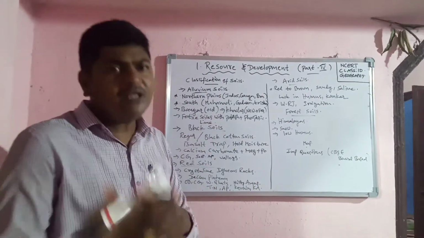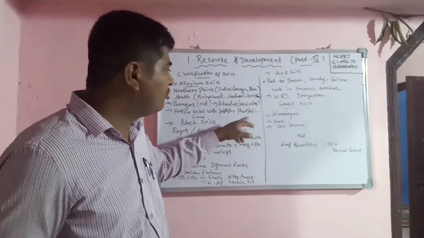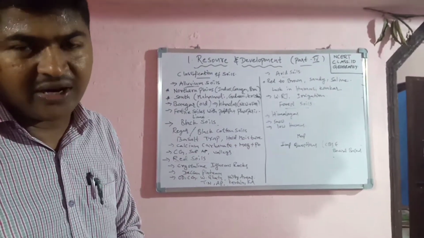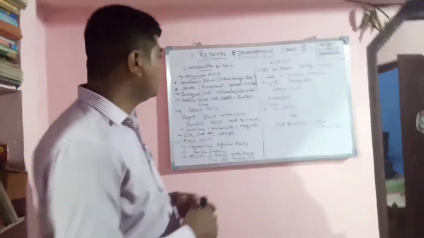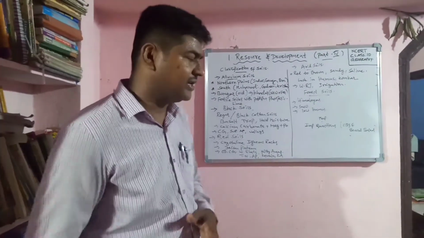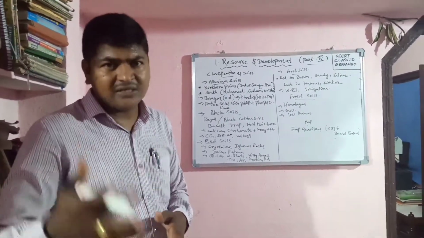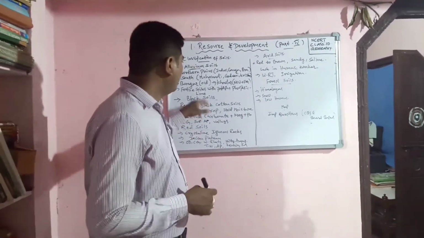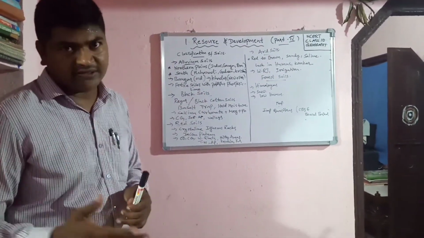And how is it fertile? It is enriched with potash, phosphoric acid, and lime. Chemicals here do not mean man-made chemicals; they are nature's gift, so the land is very fertile. And now, black soils.